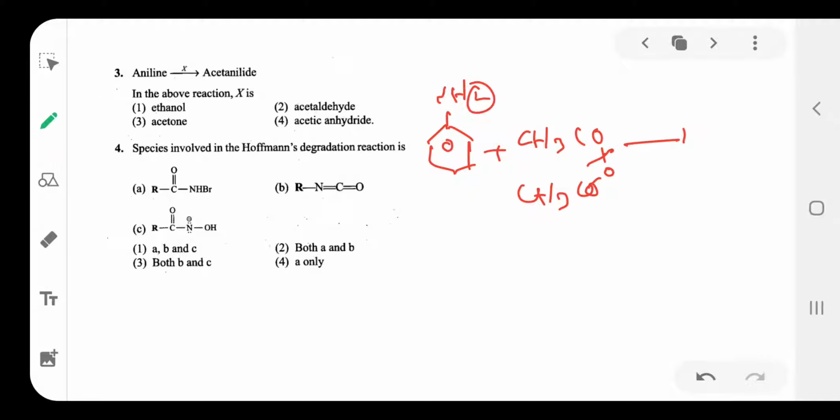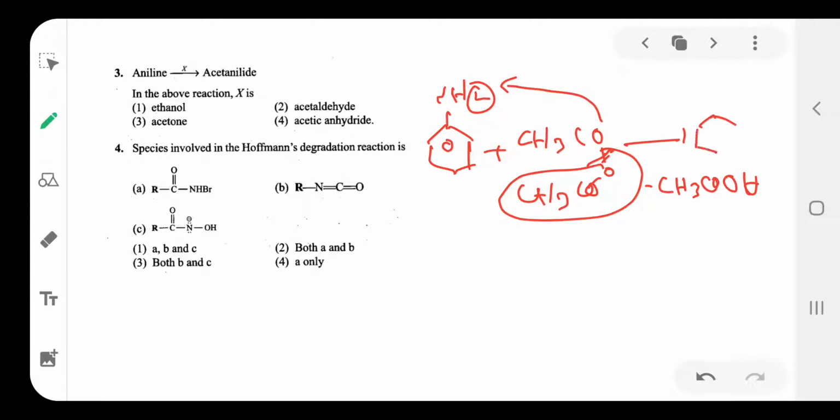Here one H combines with the CH3COO group to form CH3COOH, acetic acid. The remaining COCH3 is attached to this group. Then what do we obtain? C6H5NH, one hydrogen separated, so to form NHCOCH3. Okay, so that compound is acetanilide. So what is the reagent used? Acetic anhydride is used.